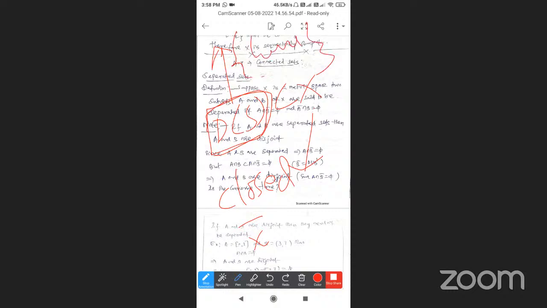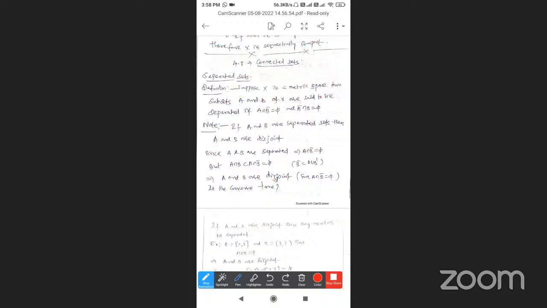A point is a limit point if every neighborhood of it contains infinitely many points of the set. So a closed set is denoted by A-bar.